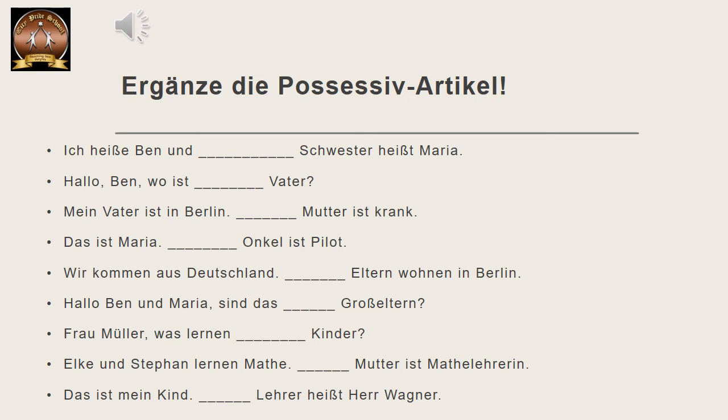Child is here third person, singular and neuter. So es. For es, possessive article is sein. So sein is the answer and no ending because Lehrer is masculine. So sein Lehrer heißt Herr Wagner. Okay? So based on this, we have to solve the worksheet also.